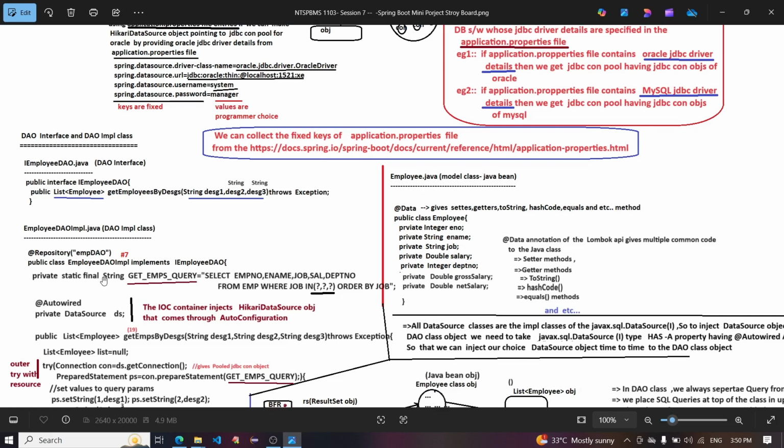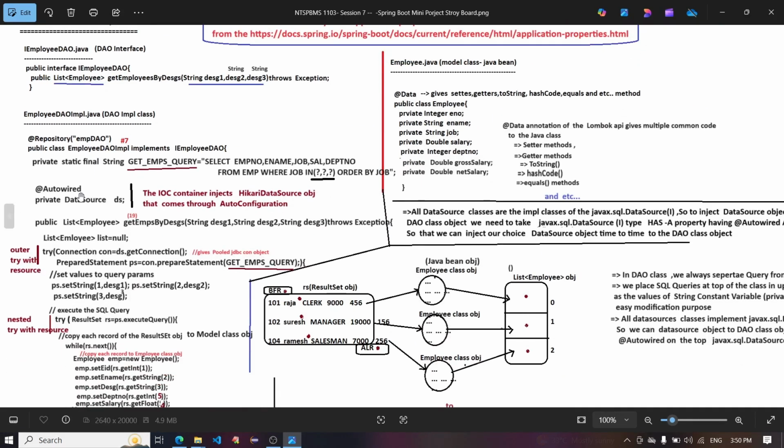Private static final String GET_EMP_QUERY equals select empno, ename, job, sal, deptno from emp where job in (?, ?, ?) order by job. @Autowired private DataSource ds.